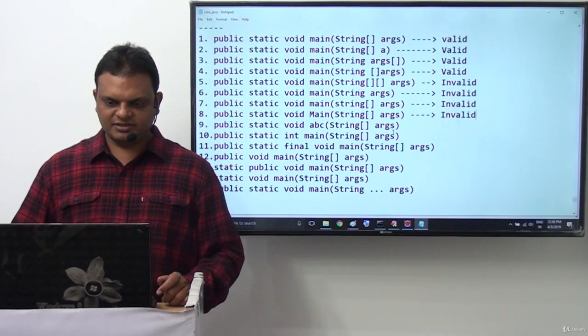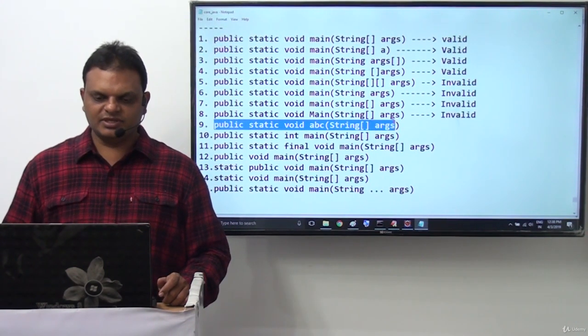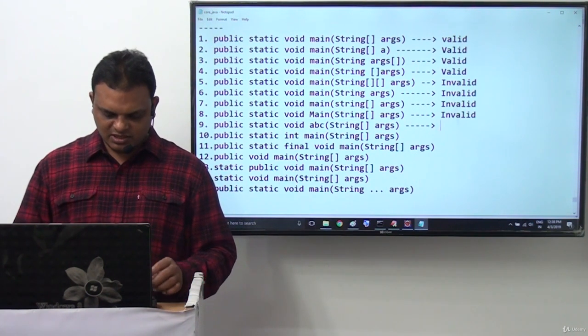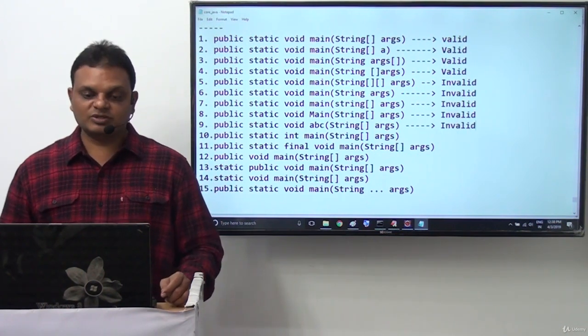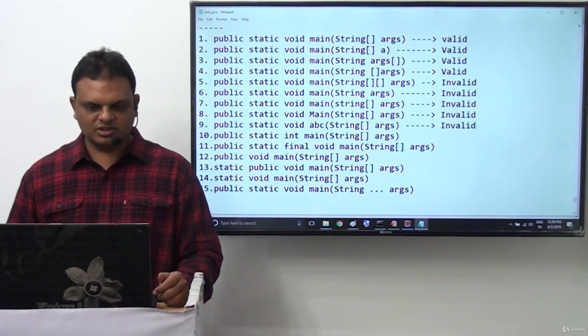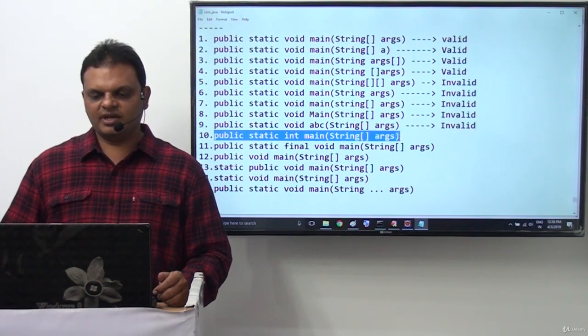So this is invalid. Next one is the ninth syntax, public static void ABC string array args. Again this is also invalid. Why? Because the name of the method must be main, but here we provided ABC. It is not possible here. Next one is public static int main string array args.